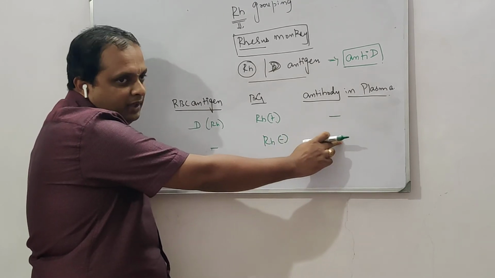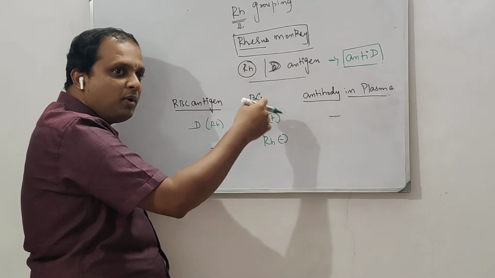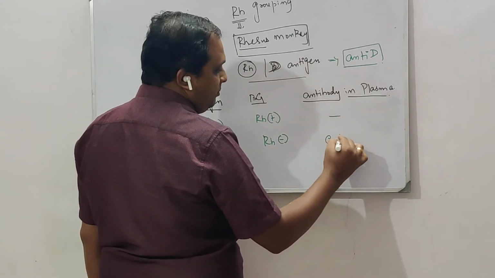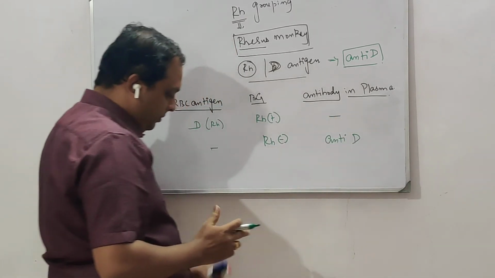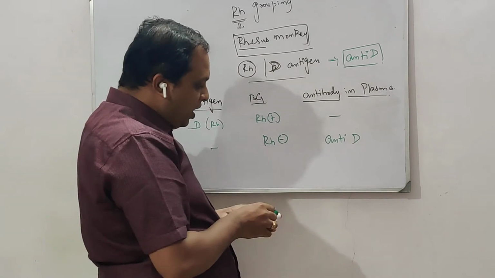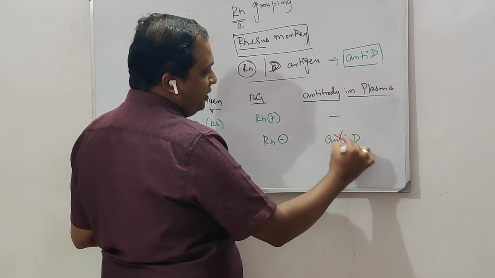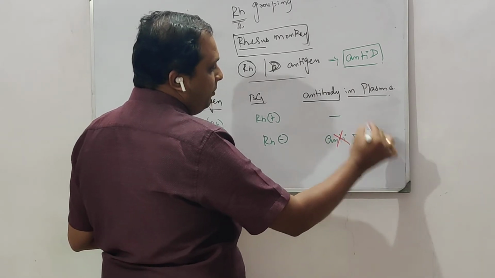Whichever antigen is not there, the corresponding antibody should be there. So we can expect the presence of anti-D, but there is a small change here: anti-D is not seen. So here also there is no antibody.